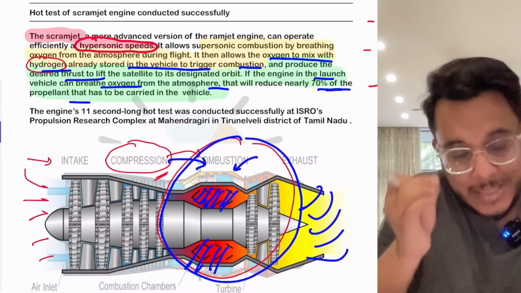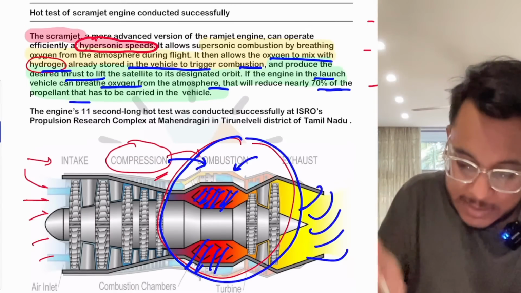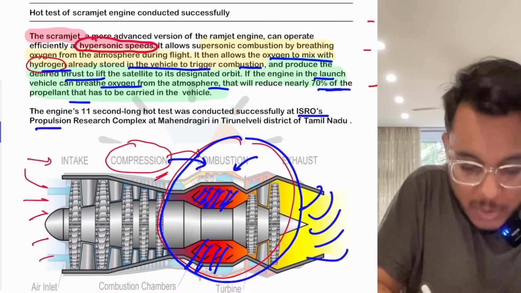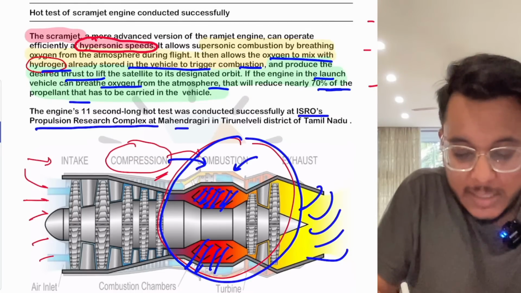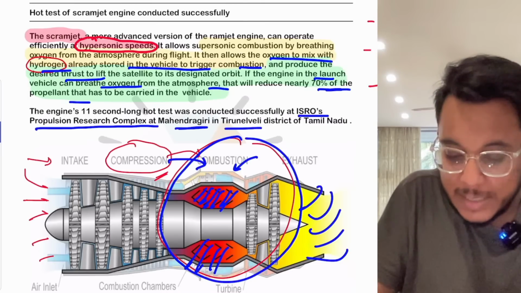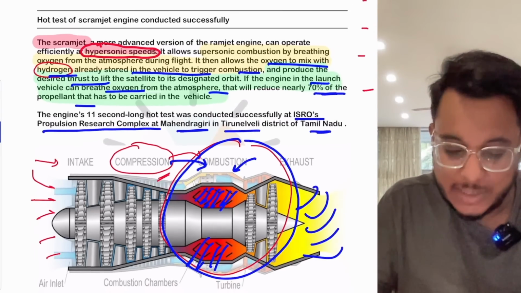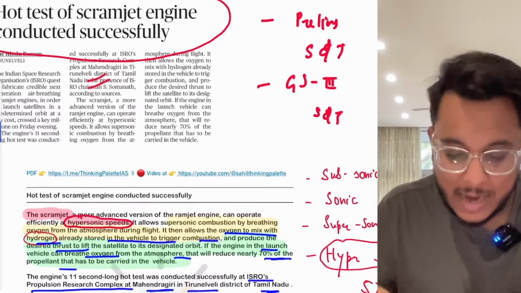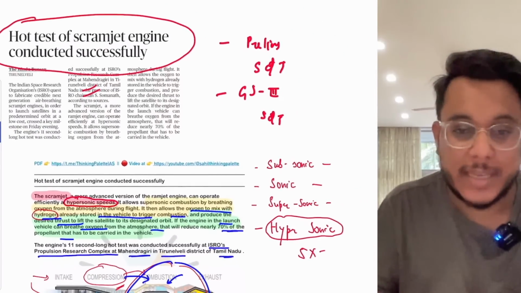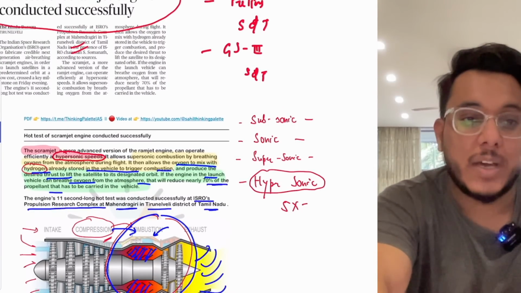Okay, now the hot test of this scramjet engine has been carried out successfully at ISRO's Propulsion Research Complex at Mahendragiri. Where is Mahendragiri? Mahendragiri is in the Tirunelveli district of Tamil Nadu. So there this propulsion test has been carried out. So this is all, guys, about this article. I hope that you have understood it, and for science and tech this can be an important development. Now we'll move to the next article.